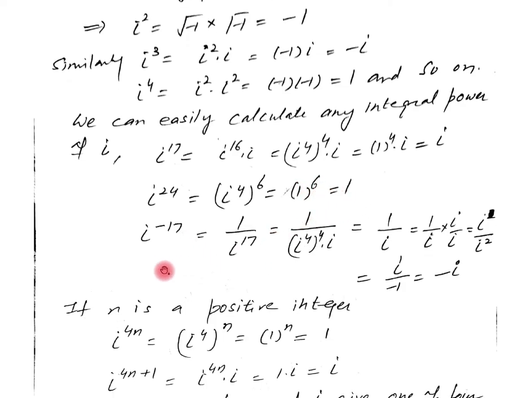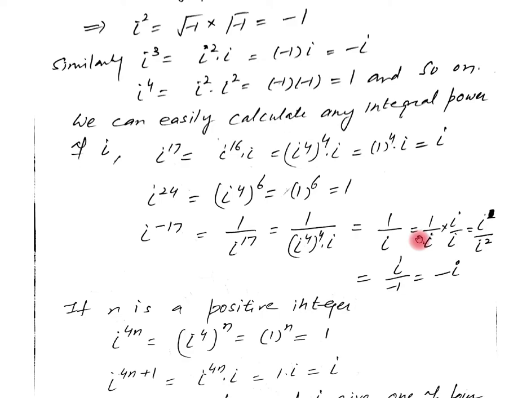Similarly, for negative integers, iota raised to power minus 17 can be written as 1 upon iota raised to power 17. Now again the powers can be broken with the help of iota 4. Iota raised to power 17 can be written as iota raised to power 16 into iota. Moreover, we know iota raised to power 17 is iota. Putting this value, 1 upon iota.